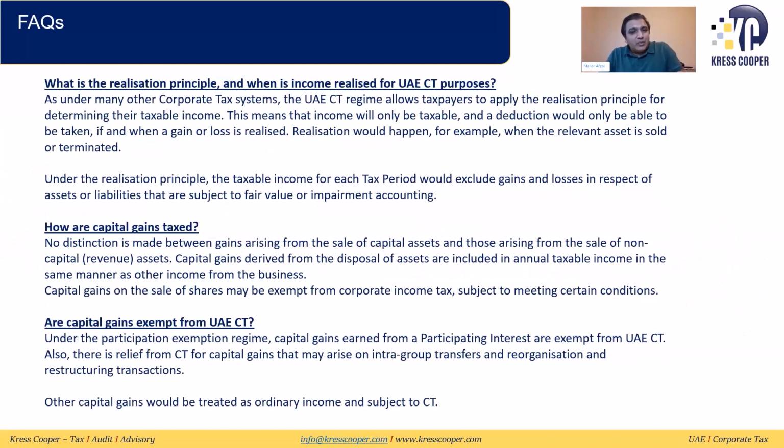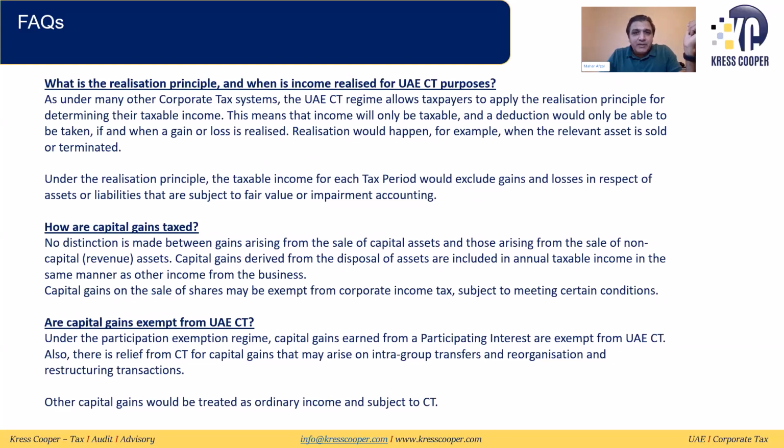Question number 2, what is the realization principle and when is income realized for UAE CT purposes? We have already discussed it's based upon the sale. It doesn't matter whether you are getting money from the customer or not. If you are selling it, the realization principle will be triggered. As per many other corporate tax systems, the UAE CT regime allows taxpayers to apply the realization principle for determining their taxable income.